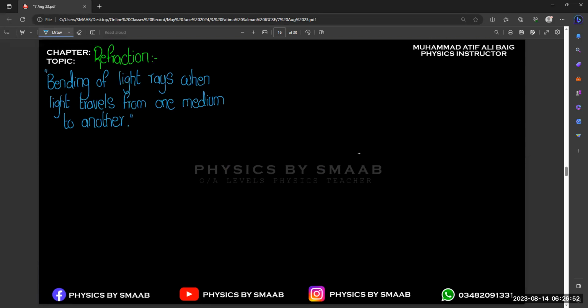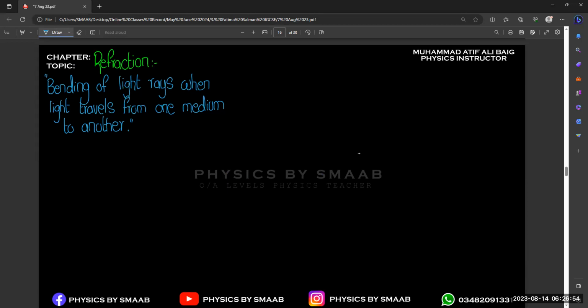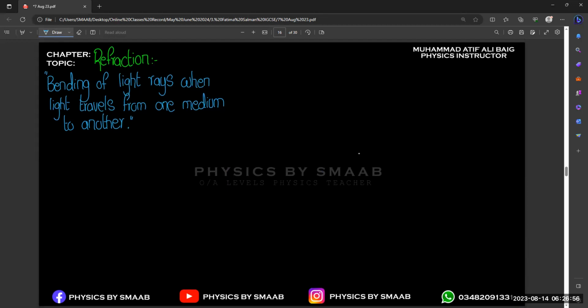So in refraction, it is very important to move light from one medium to the other medium. So there is a change of medium, right? It means that, unlike reflection, light will not reflect back into the same medium. There will definitely be a change of medium, right? So in this concept, now we have the angle of incidence and the angle of refraction, right? So let's suppose we consider two different mediums.